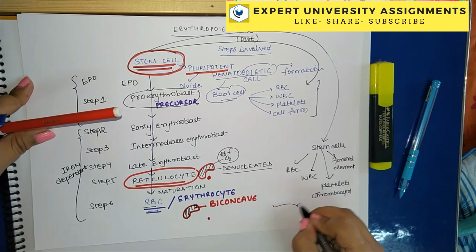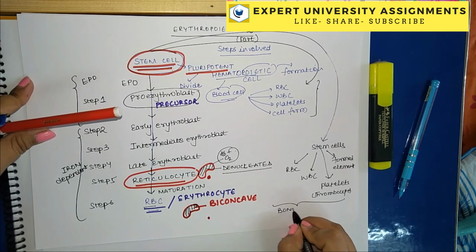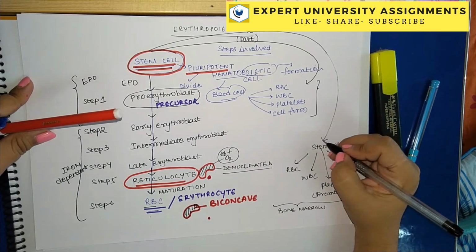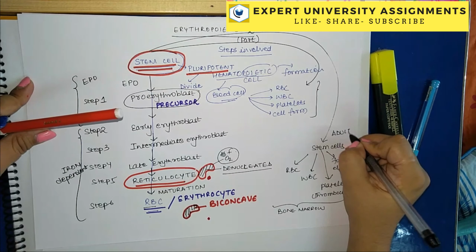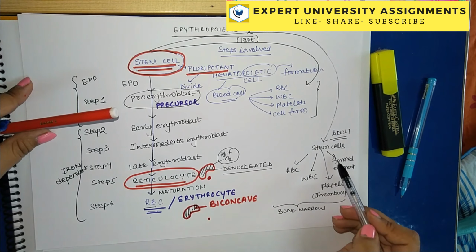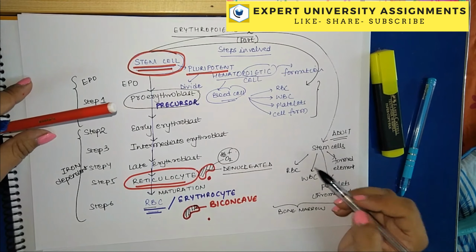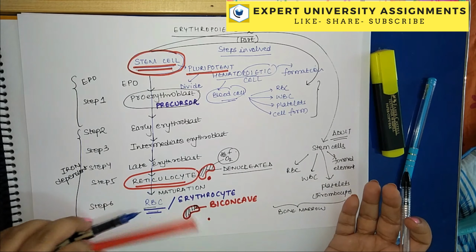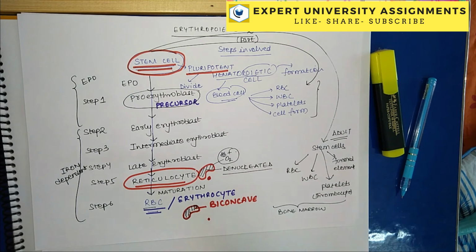All of this is happening in the bone marrow, right? This is happening in the bone marrow region in case of an adult. In the previous lecture I talked about this happening in other sites in case of kids, like the yolk sac, etc.